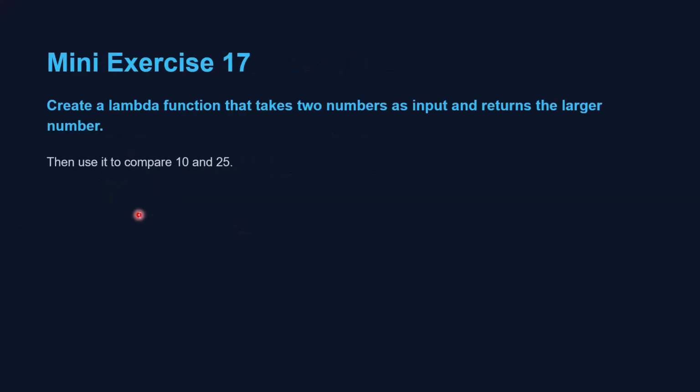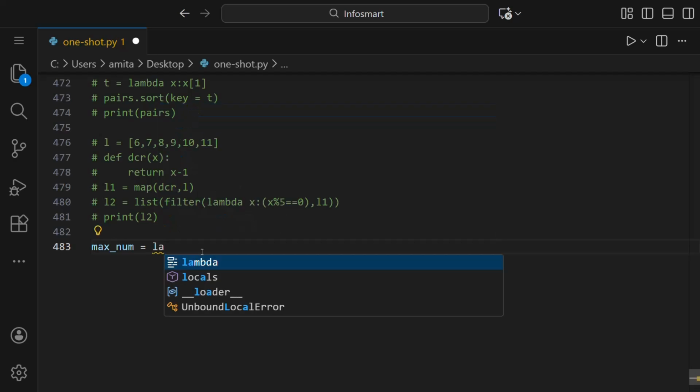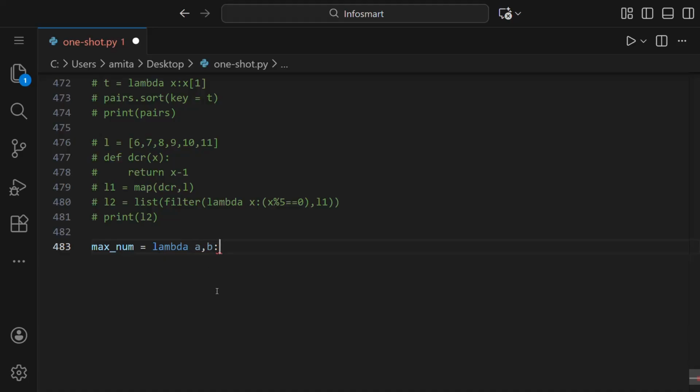Now let us see a question. Create a lambda function that takes two numbers as input and returns the larger number. Then use it to compare 10 and 25. Okay. So we have to create a lambda function and see which one out of two numbers is greater. For that we can say maximum number is the name for the variable, then we'll write lambda. We'll give the parameters a comma b and a colon.